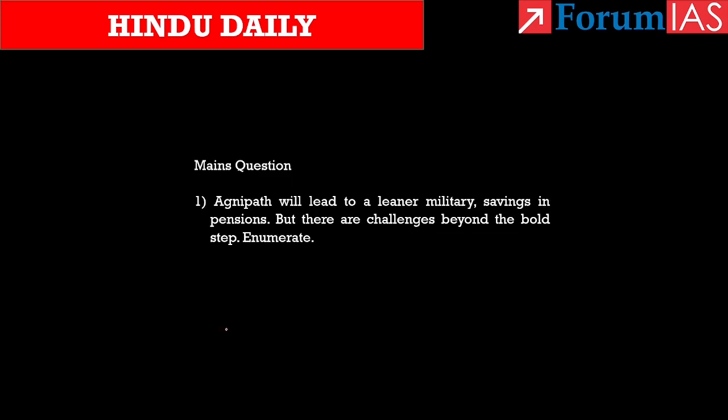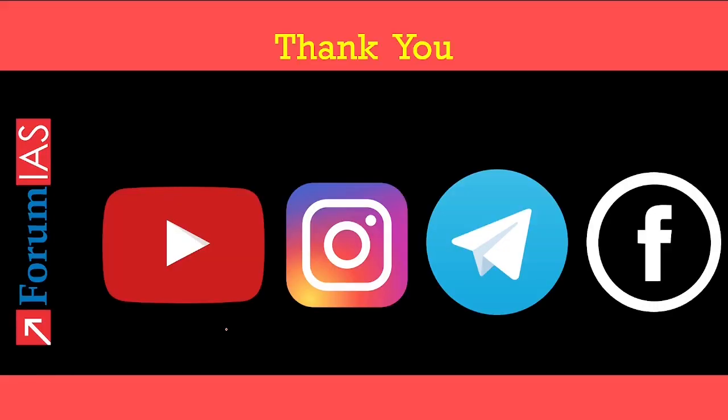Now coming to the mains question: Agnipath will lead to a leaner military and savings in pension, but there are challenges beyond the bold step. Enumerate. So aspirants, you can take note of this question. You can write the answers and post them in the comment section for peer review of it. With this, we have come to the end of the news articles discussion.